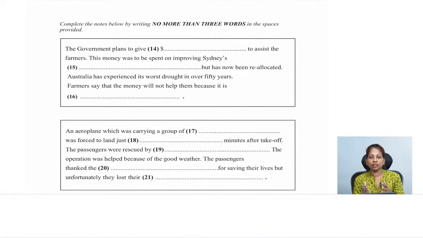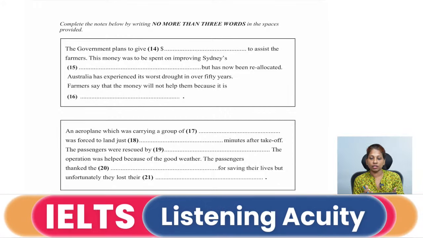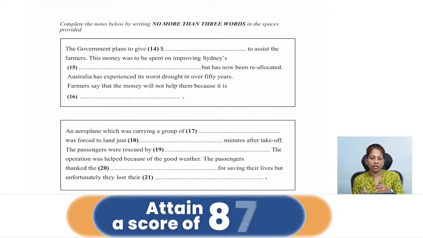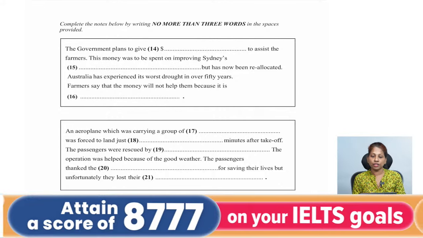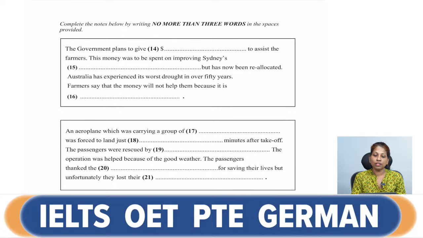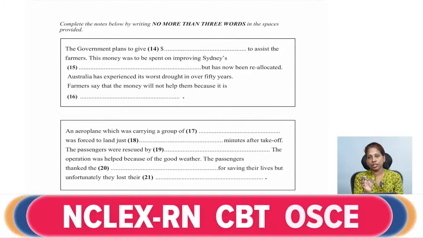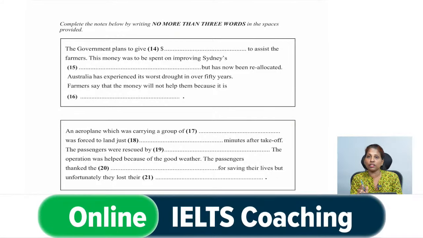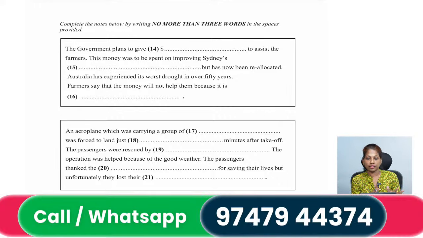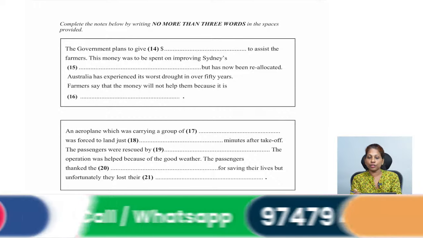It can be something like its infrastructure, or some service used in that particular city that we have to bring improvement in. But it has now been reallocated. Reallocated is something you have to note. That means this money was actually to be spent on something connected to Sydney's, but now that has been changed to whom it is to be given.